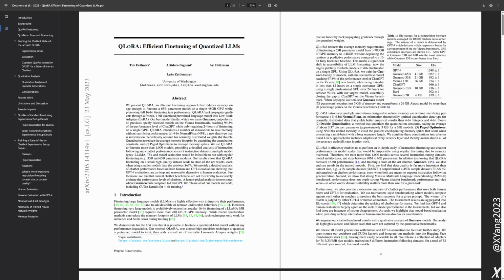Exactly. And this is where QLoRA comes in and really changes the game. This is the big breakthrough. Yeah. Their core achievement, and what makes this research so significant, is that they found a way to fine-tune that same massive 65 billion parameter LLaMA model on a single GPU. Yeah, just a 48 gigabyte GPU readily available. And not just that, but they actually match the performance you get from the full 16-bit fine-tuning process. That's mind-blowing, right? It's like going from needing that whole server farm down to just a single high-end graphics card. It really opens up the possibilities. Yeah, it has huge implications for who can actually work with and improve these cutting-edge models. Makes it much more democratic.